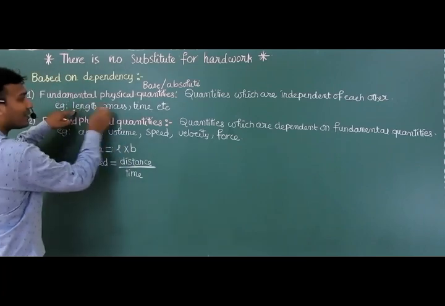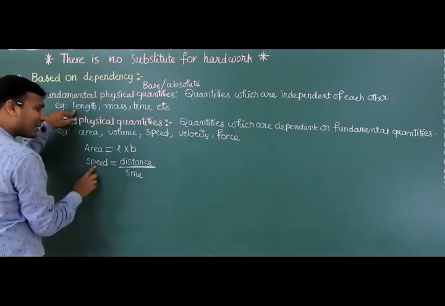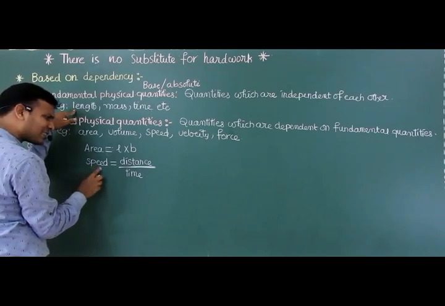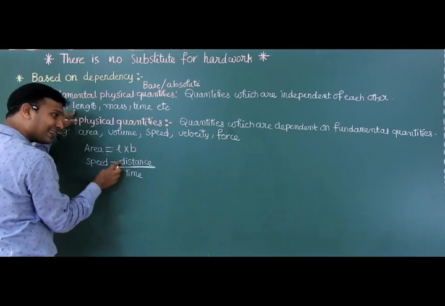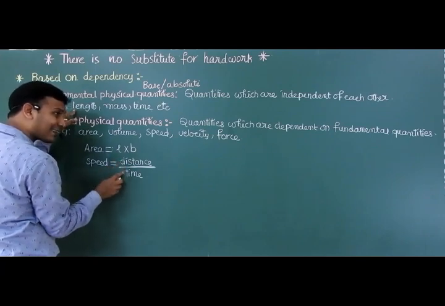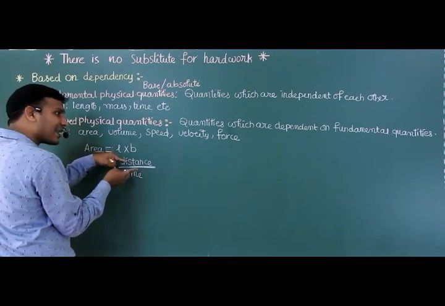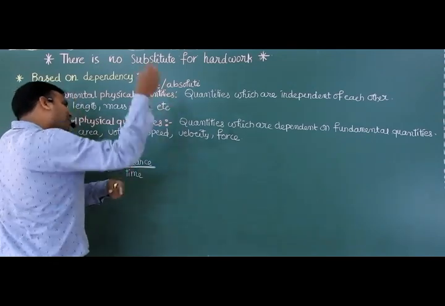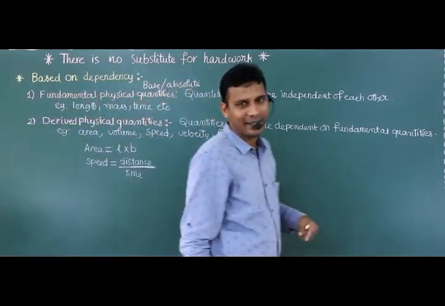But you know very well, length and time are fundamental physical quantities. So, speed is a derived physical quantity which is derived from time and length. So, derived physical quantities are always expressed in terms of fundamental physical quantities only, base physical quantities only.